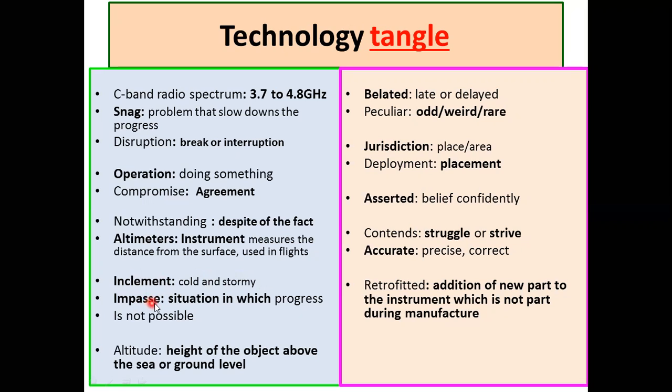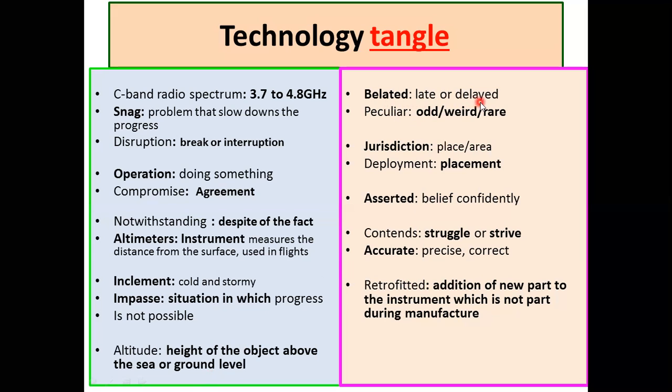Impasse. Impasse means a situation in which progress is not possible. Deadlock, stalemate means hands are locked. There is no chance to progress. Altitude means the height of an object above the sea or ground level. Altimeters check the altitude. When a flight wants to land, it checks the height between the surface and the flight. Based upon that, it will take action to land or not.